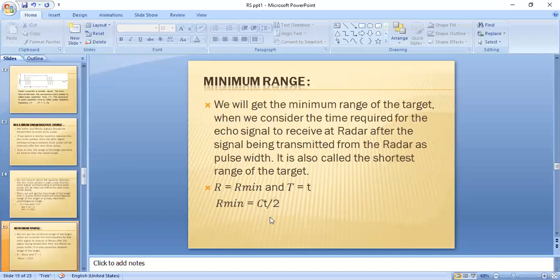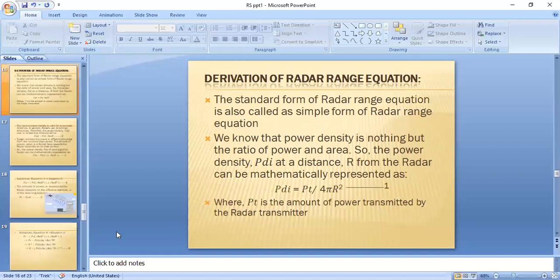So these are the fundamental equations which we can use to calculate the range of a radar in different manners. Next is the derivation of the radar range equation. We already know the basic range equation of a radar, and here we are finding the standard form of the radar range equation, which is also called the simple form of the radar range equation.